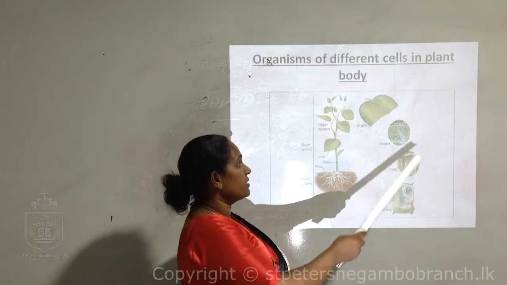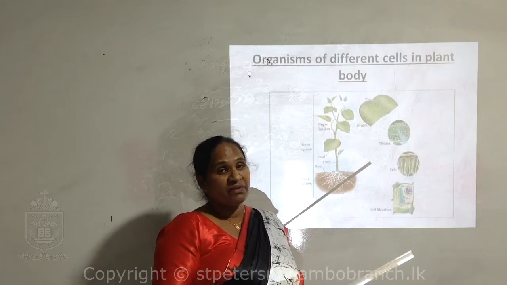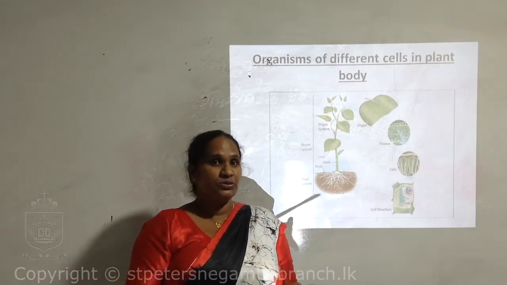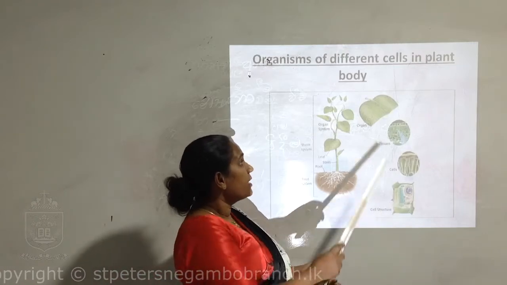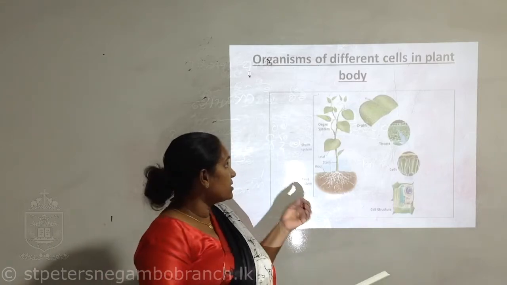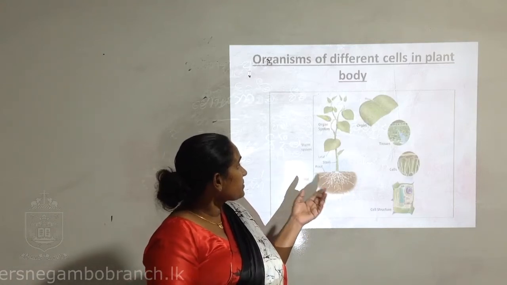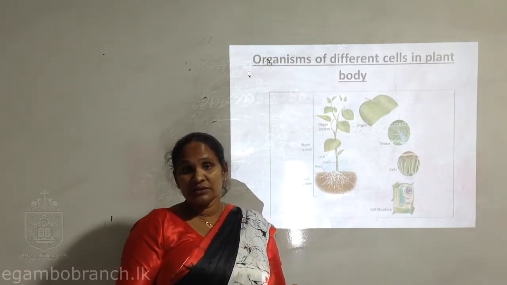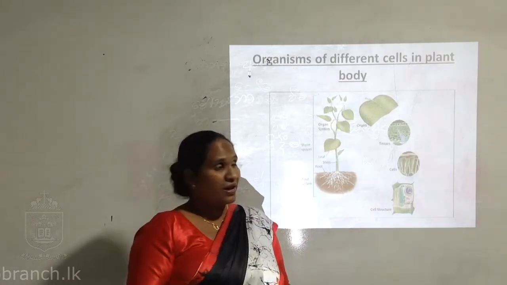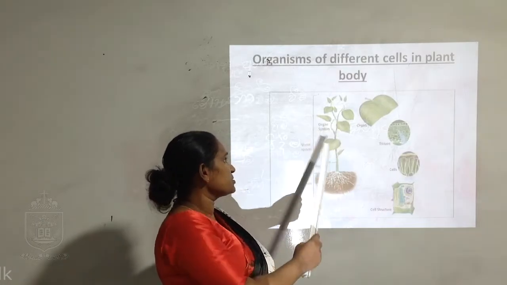The cells combine to form tissues, and tissues combine to form an organ. As examples, in plants we can get xylem tissue and phloem tissue. And there are organs in plants: the leaves, stem, root, and fruits. They are organs of the plant. And there are two systems in the plant: the root system and the shoot system.